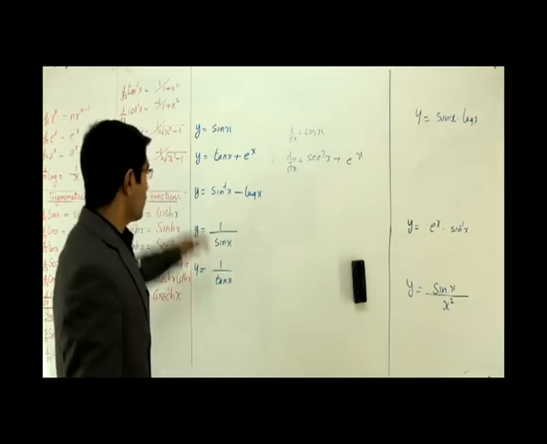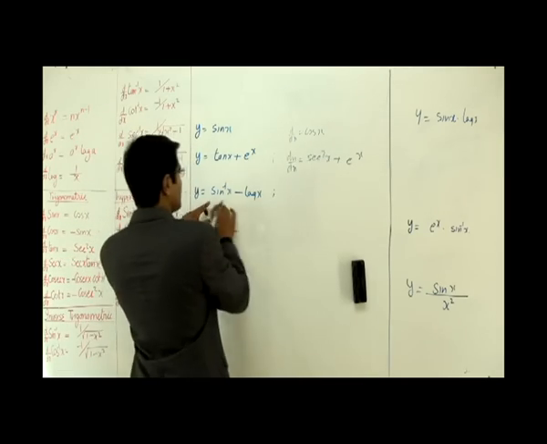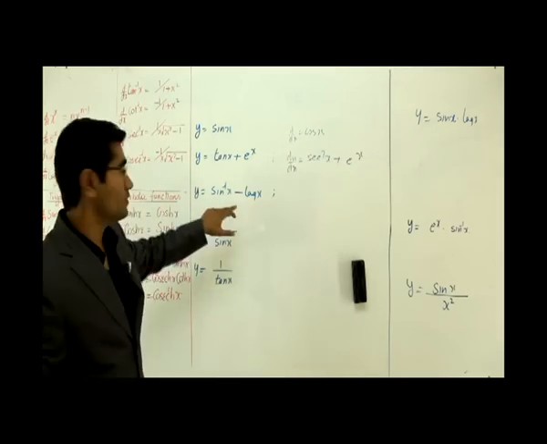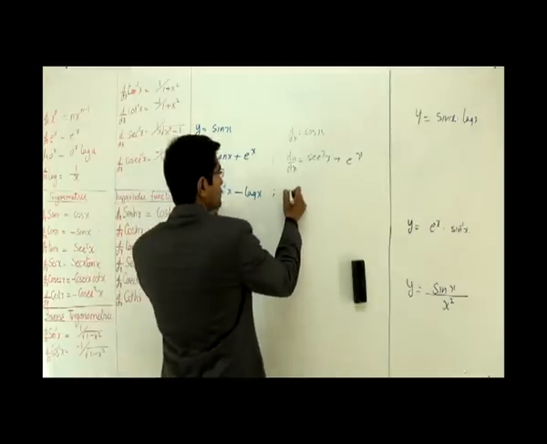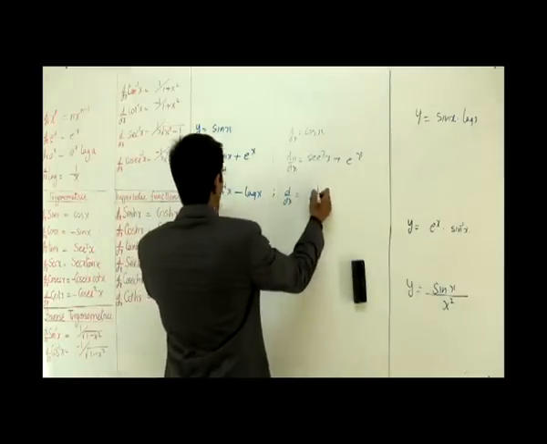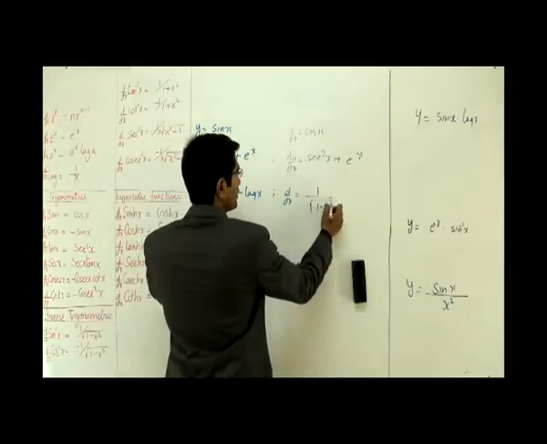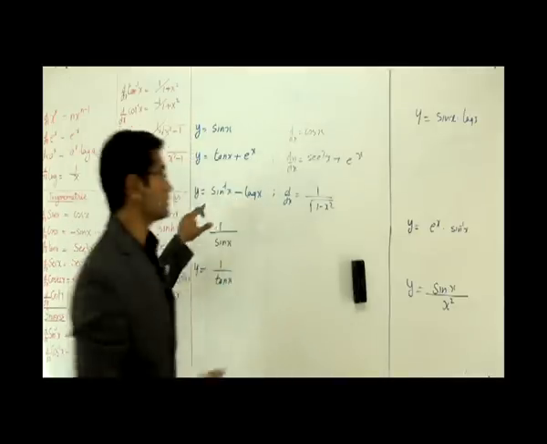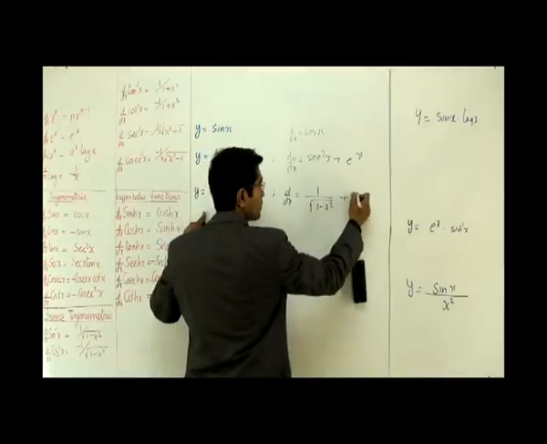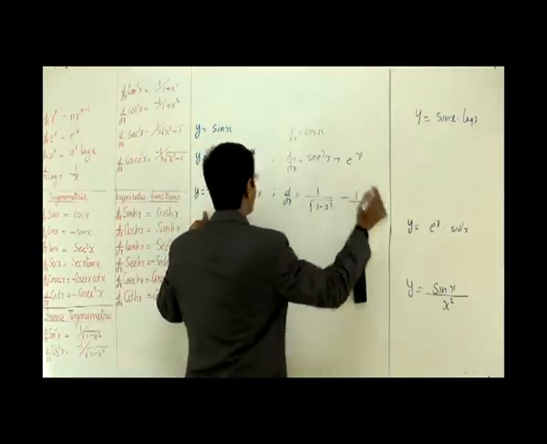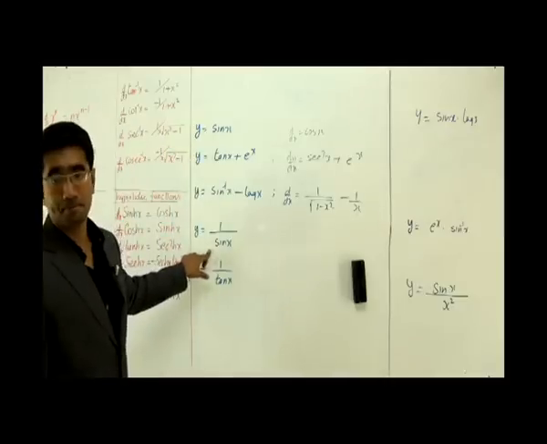Very simple. Now, the third guy. Here again, they're coming one after the other. The first function is what? Sine inverse of x. Differentiation is what? It would be 1 by square root of 1 minus x squared. Since there's a minus, I write a minus. And what's the differentiation of log x? Is 1 by x. It's a minus sign here. Alright. What about this guy?